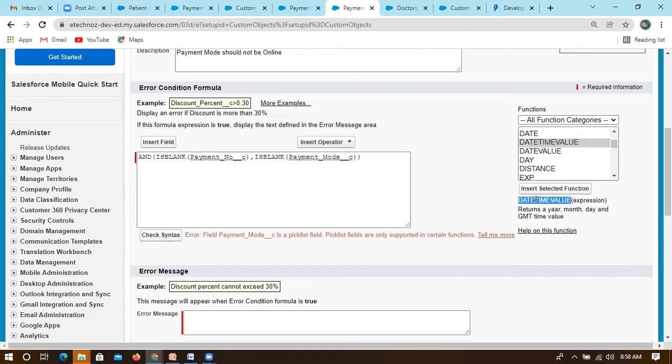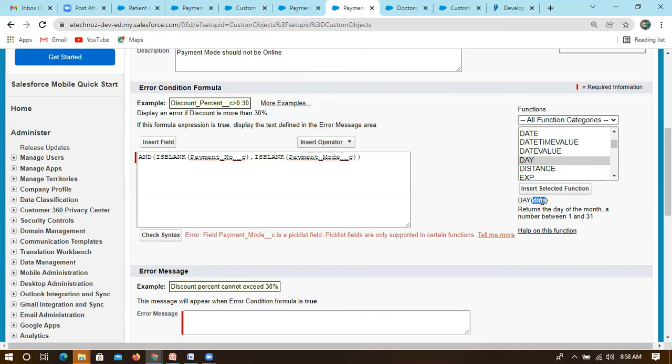DATETIMEVALUE converts an expression into a date time format. DATEVALUE: if you have some expression in date time format, it will convert that date time format to date format.